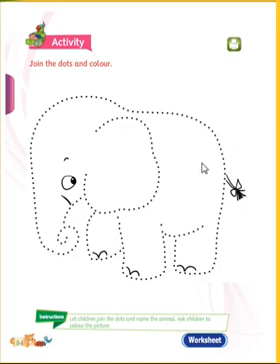These are small activities. You must join this elephant and color it with your favorite color, which you like, beta.